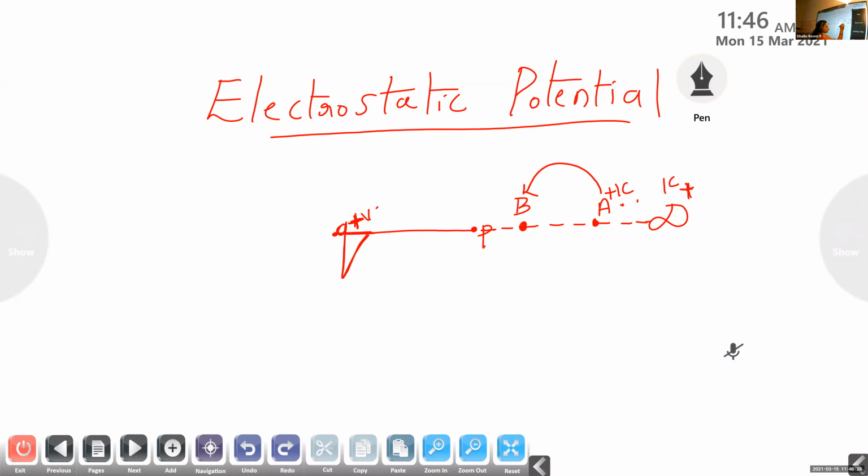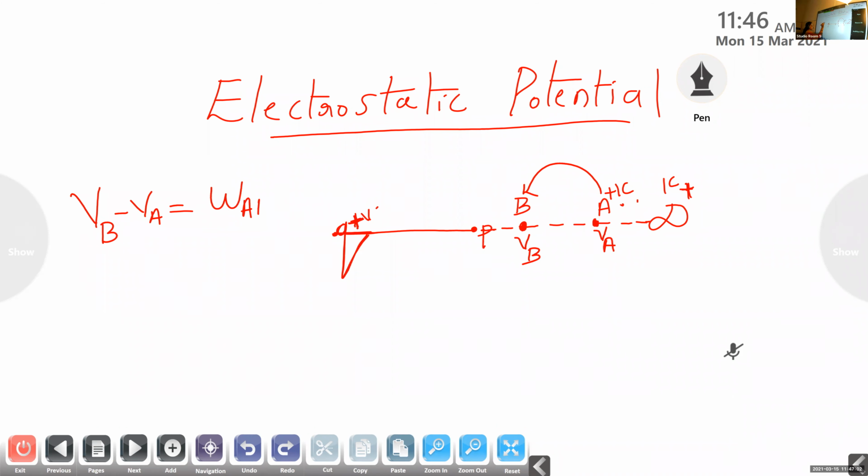The potential energy corresponding to this point A is given by VA. Similarly, the potential energy corresponding to the point B is given by VB. The work done here is stored in the form of potential energy, so we can consider the potential energy difference VB minus VA. It is the work done to transfer the charge from point A to point B, that is WAB.